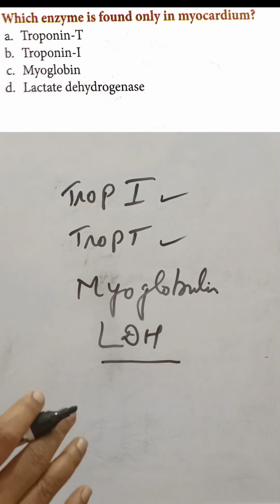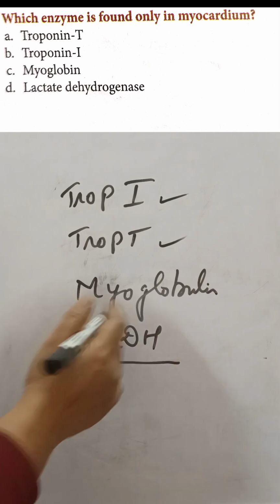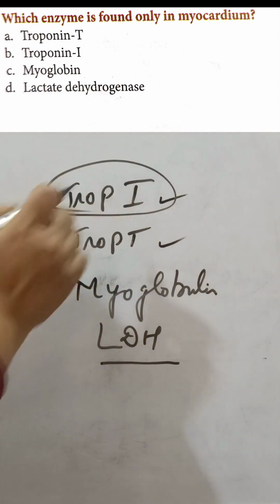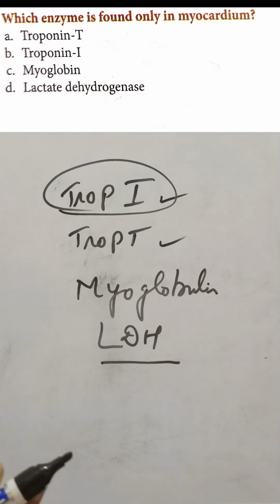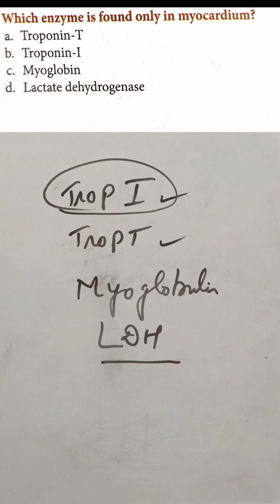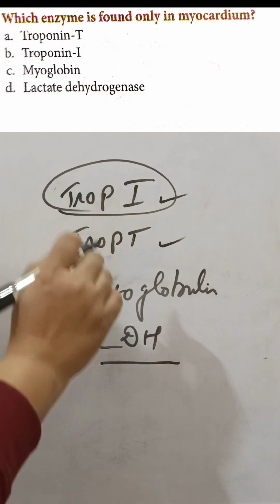So the answer will be troponin I, right? Troponin I you will find only in myocardium. Okay, answer will be this.